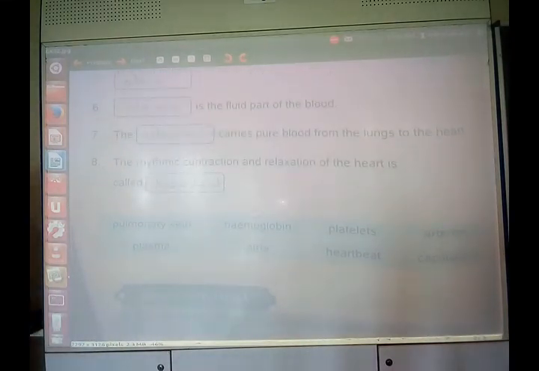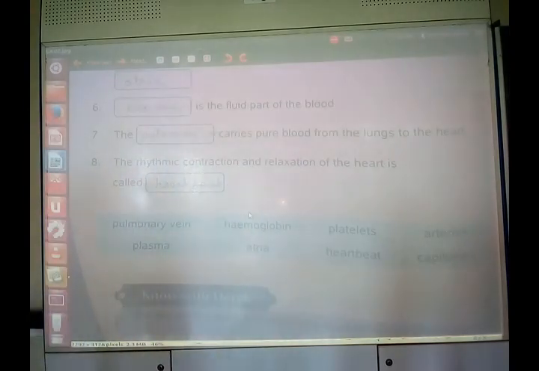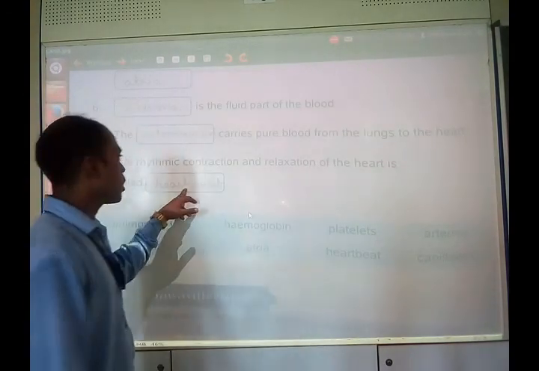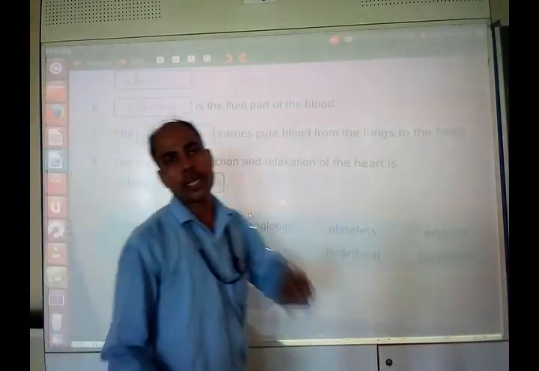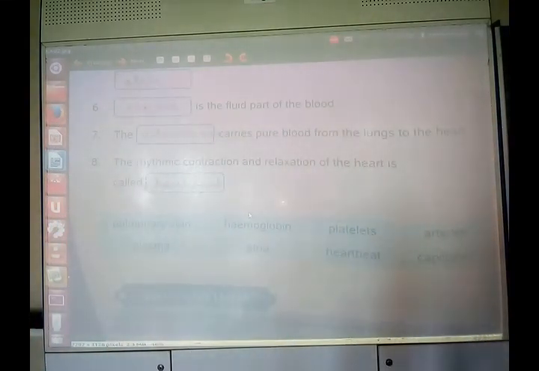And the rhythmic contraction and relaxation of heart is called dash. Yes, it is heartbeat. The rhythmic contraction and relaxation, lub-dub. Lub-dub is the sound given, and the contraction and relaxation is called heartbeat.